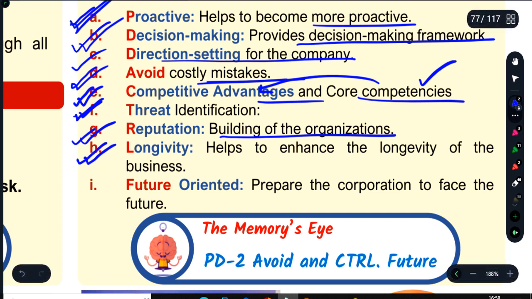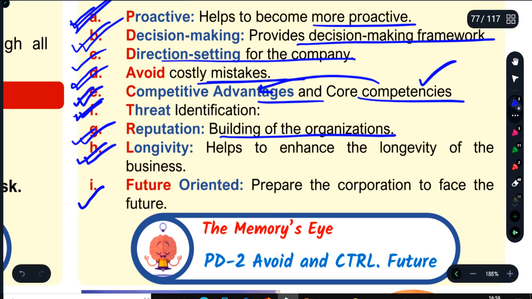Longevity: your business grows and survives for a longer period of time, like Tata, like Walmart, like IBM, for 100, 120, 200, 300, 400, 500 years, like Cambridge University Press, like Times of India. There are so many examples of businesses which have been surviving for more than 200, 300, 400 years. However, the average life of any company or organization is 50 years in the Indian subcontinent. So this is called longevity or agility. If you are able to do your strategic management continuously, you will get agility or longevity.